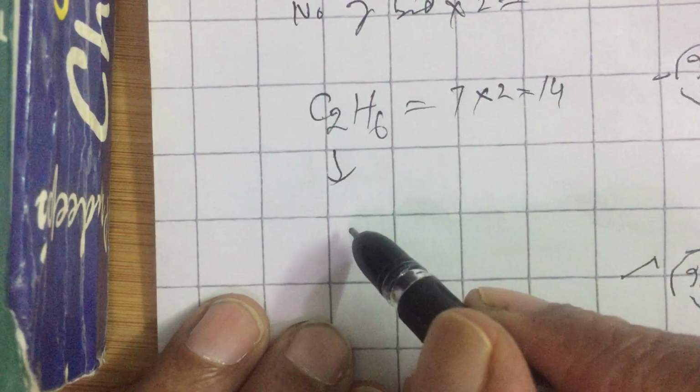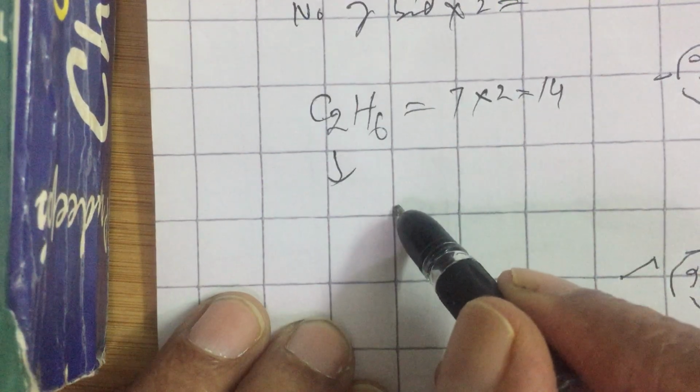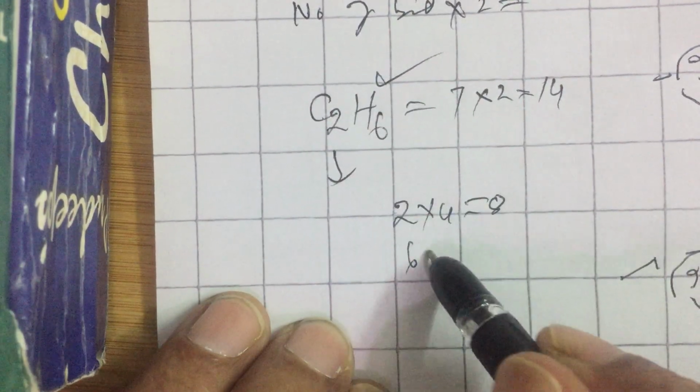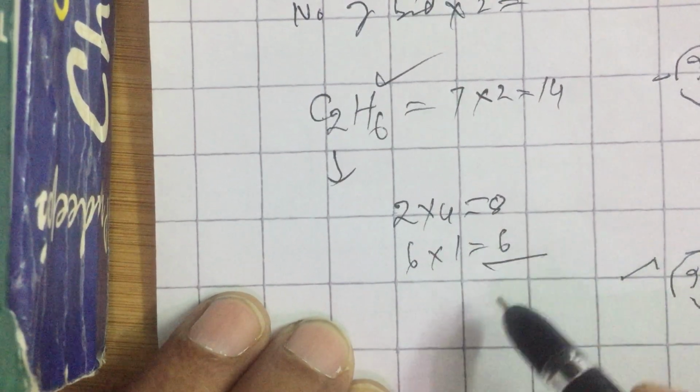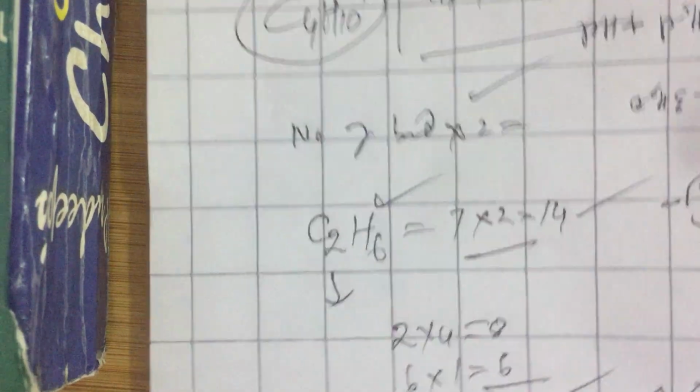The 2 carbons in the valence shell, each carbon has 4 electrons. So, 2 carbons have 2 into 4, 8 electrons. 6 hydrogens have 6 into 1, 6 electrons. So, it has enough number of electrons to make 7 sigma bonds.